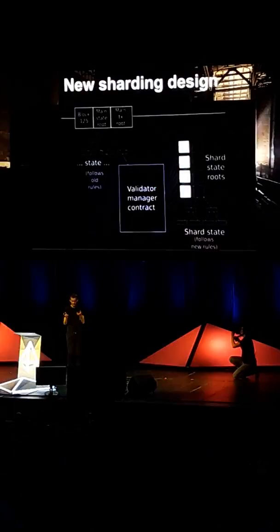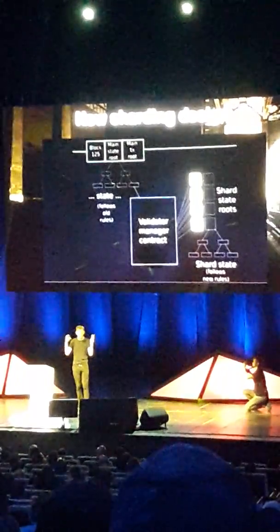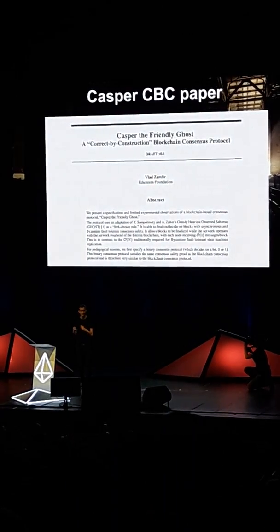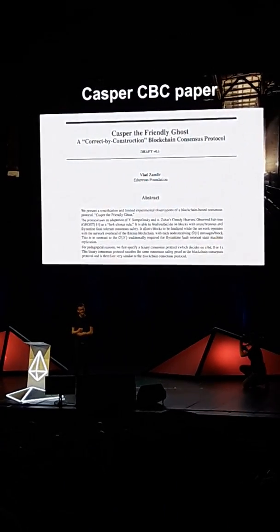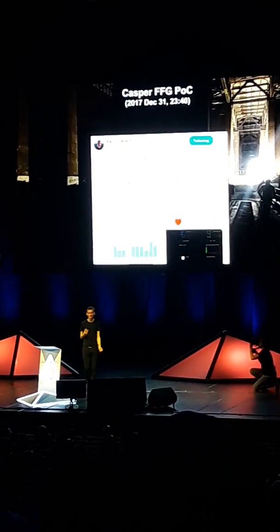So last year at DEF CON, I presented this new sharding design that basically kept the main chain and then did sharding as a layer 2 system on top of the existing main chain that would then get upgraded to being the layer 1 once it gets solid enough. From Vlad, the Casper CBC paper, the Casper FFG proof of concept.